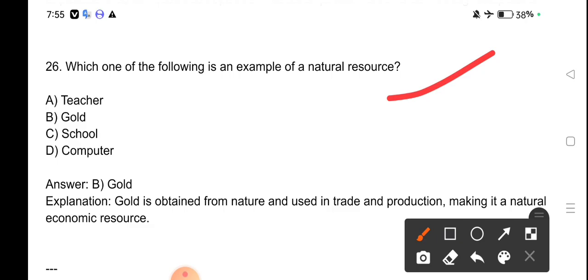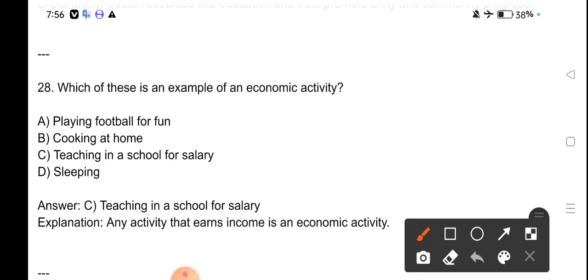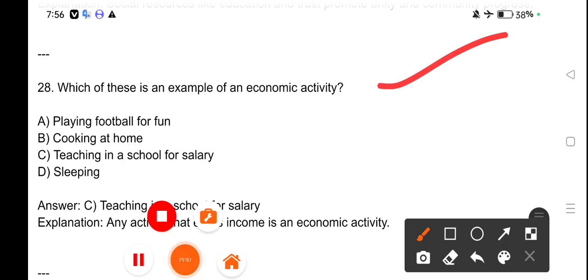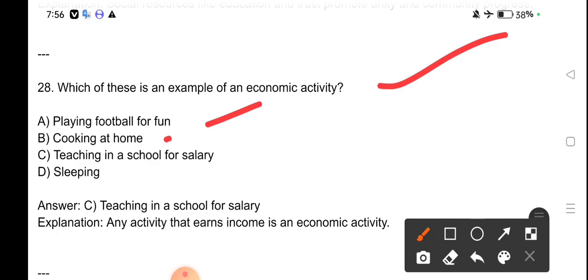Which of the following is an example of natural resources? Gold. Gold is obtained from nature and used in trade and production, making it a natural economic resource. Which of these is an example of an economic activity? Playing football for fun, cooking at home, teaching in a school for salary, sleeping. Teaching in a school for salary is an example of economic activity. Any activity that earns income is an economic activity.